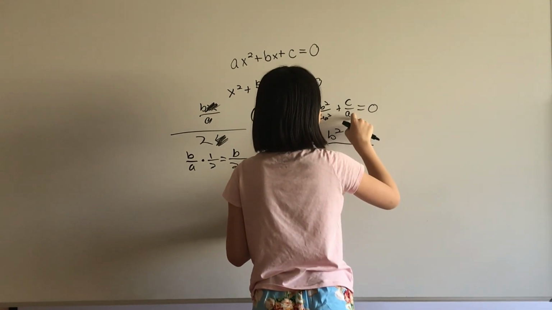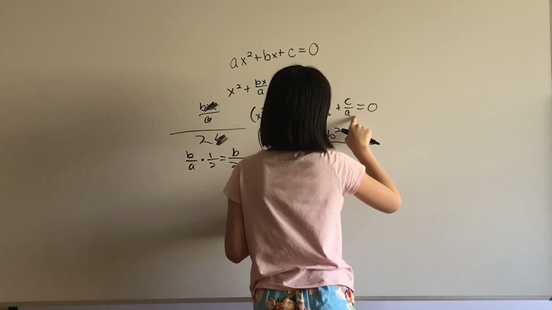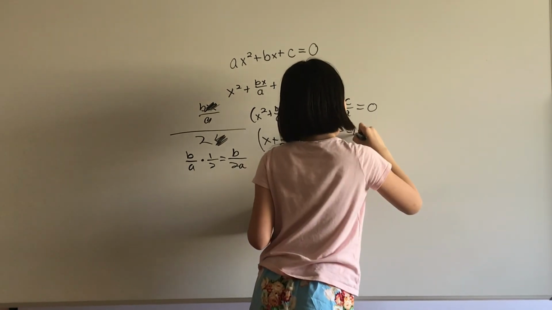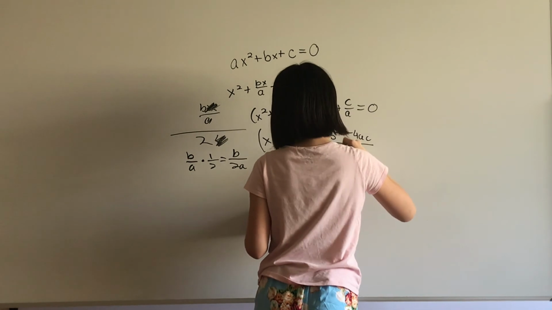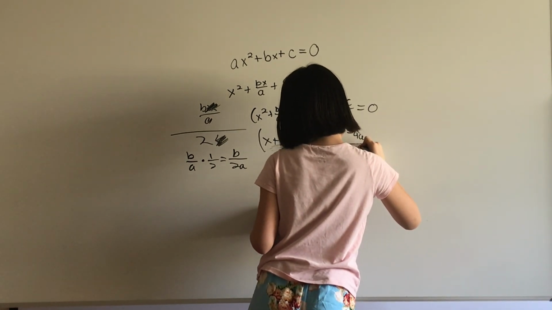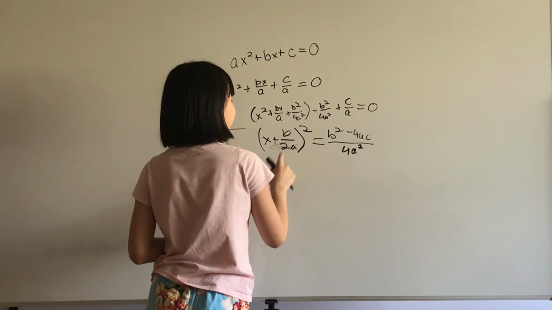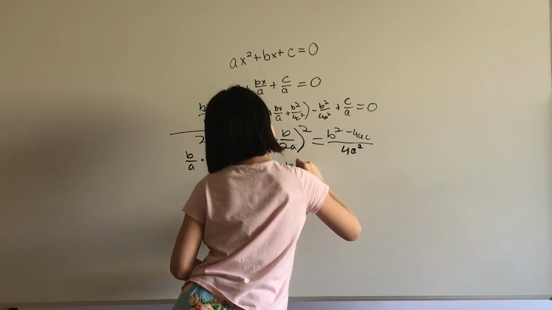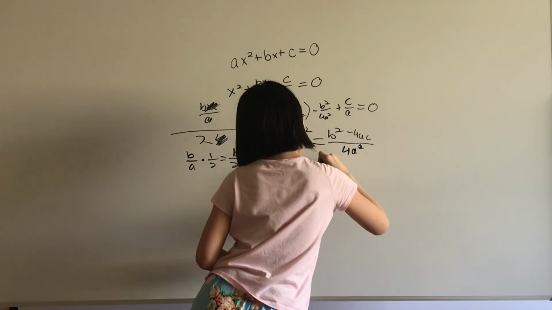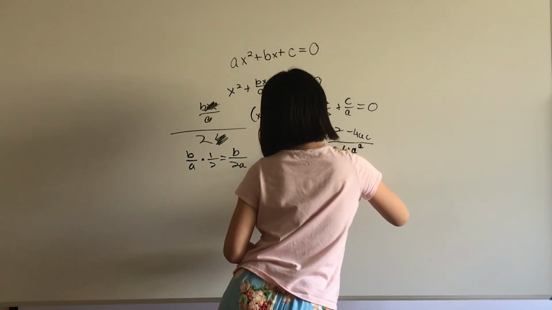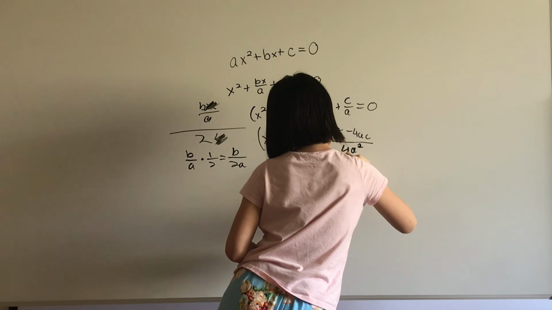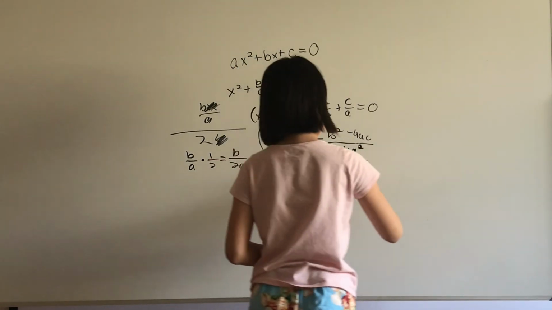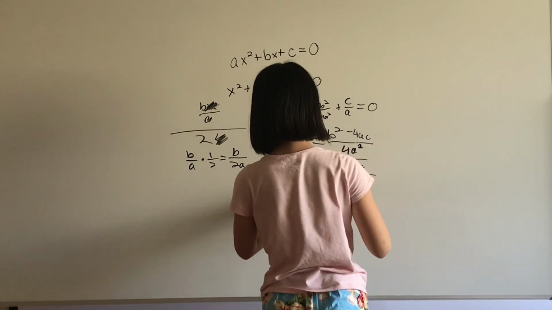Well, we can multiply this by 4a, but then it's not c, it's 4ac over 4a squared. Now, let's take the square root of that. So x plus b over 2a equals plus or minus the square root of b squared minus 4ac over the square root of this, which is just 2a. How convenient. This is also 2a.